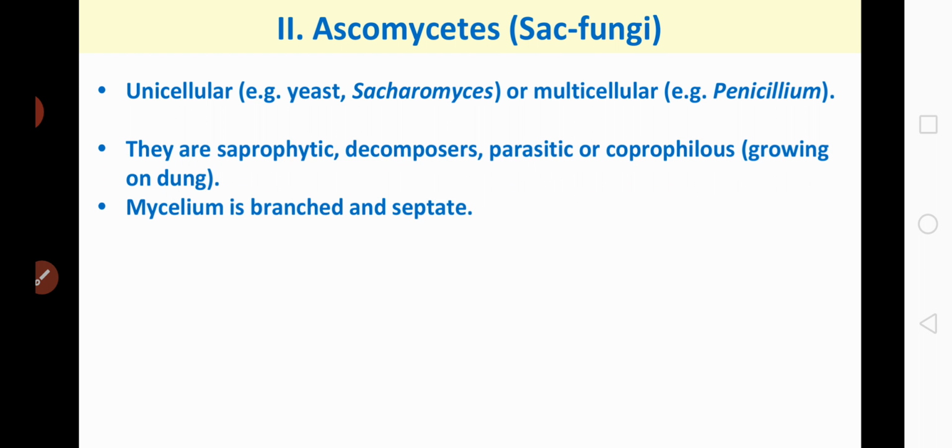Coming to the second class, that is Ascomycetes. Here the members may be unicellular or multicellular. An example of unicellular is yeast, and an example of multicellular is Penicillium. They are saprophytic, decomposers, parasitic or coprophilous. What is the meaning of coprophilous? Found growing in dung. And the mycelium here is branched and septate.